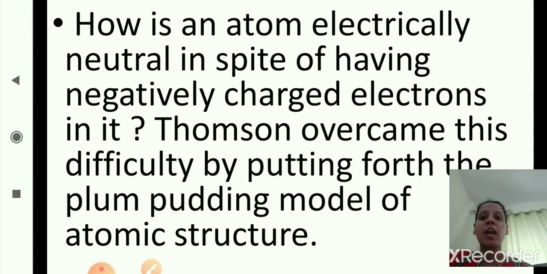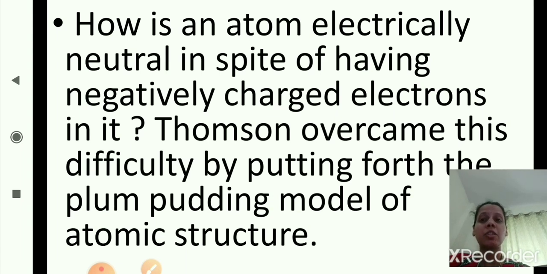Now, how is an atom electrically neutral in spite of having negatively charged electrons in it? Thomson overcame this difficulty by putting forth the plum pudding model of atomic structure.